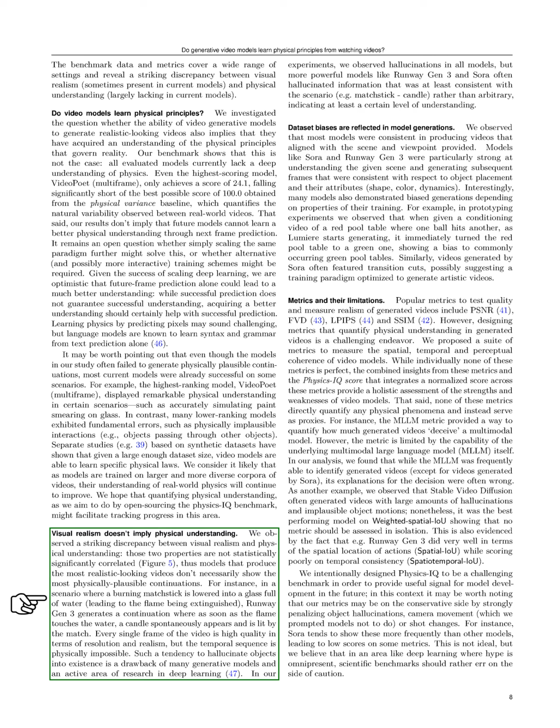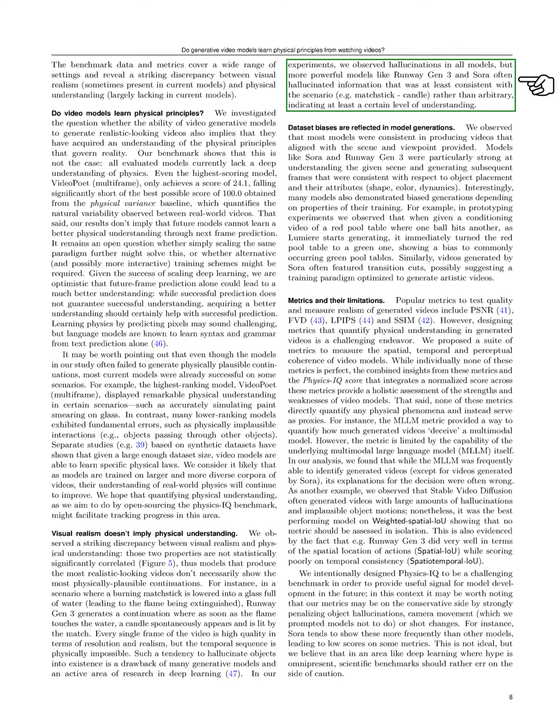We found a significant gap between visual realism and physical understanding. These two aspects are not strongly correlated. For example, in a scenario where a burning matchstick is lowered into water, one model generated a continuation where a candle appeared and was lit by the match, despite the sequence being physically impossible. This tendency to create unrealistic objects is a common issue in generative models. In our tests, all models exhibited hallucinations, but stronger models like Runway Gen 3 and Sora often produced hallucinations that were at least relevant to the scenario, indicating some level of understanding.